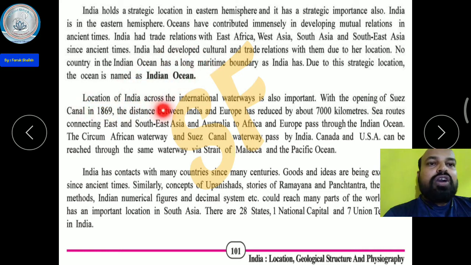The location of India across the international waterway is also very important, in the modern age and in ancient times as well. With the opening of the Suez Canal in 1869, which I showed you before, the distance between India and Europe